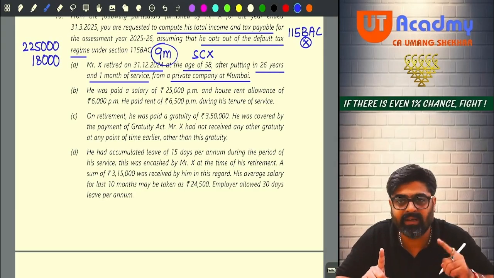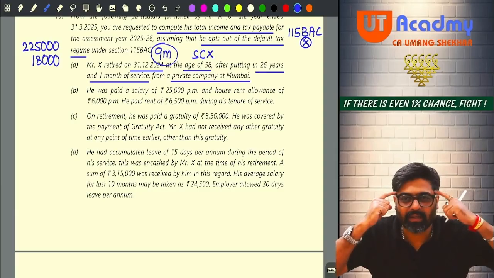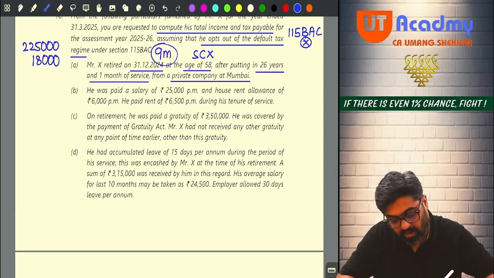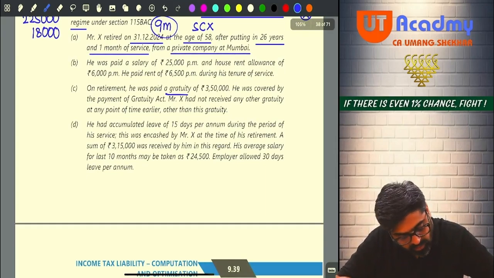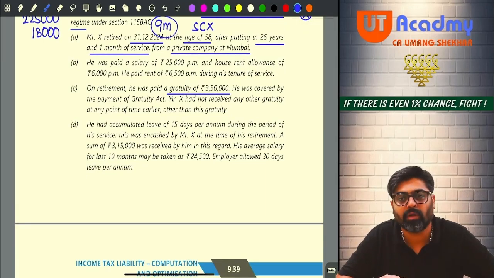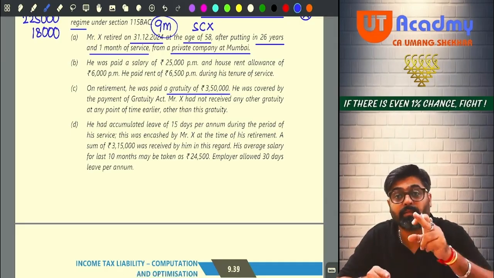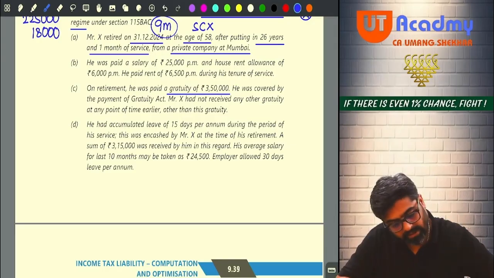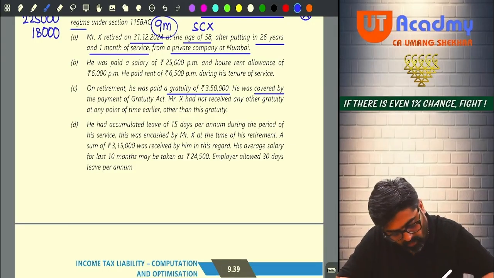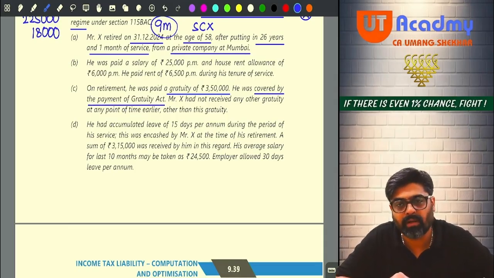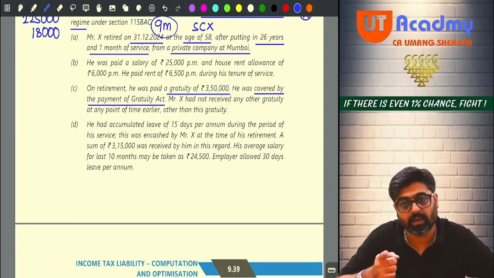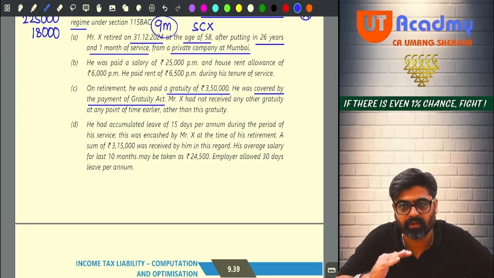Now I need not show you the calculations. Everything should be here. Now he was paid salary, done. On retirement he was paid gratuity of 3,50,000. So can I say this is not gratuity while he was in service? This is gratuity on retirement, death cum retirement gratuity. And he is covered by what? POGA also, the Payment of Gratuity Act. So do you remember, under POGA, when you are covered and you are given the gratuity, your gratuity is exempt. A, B, C, whichever is lower.